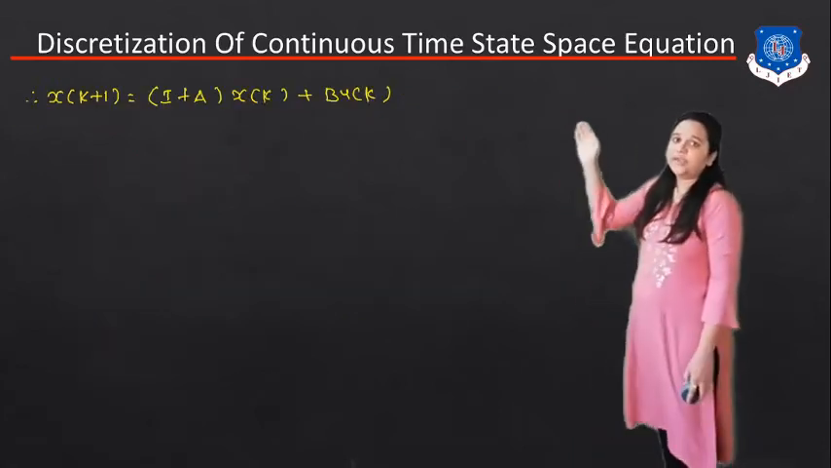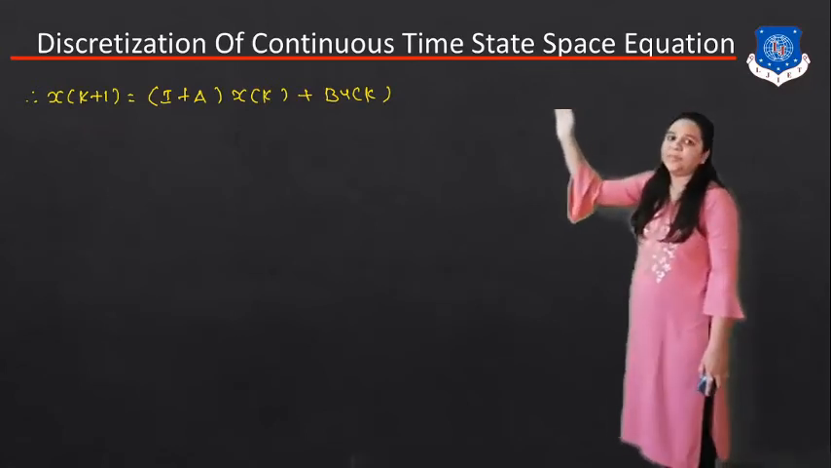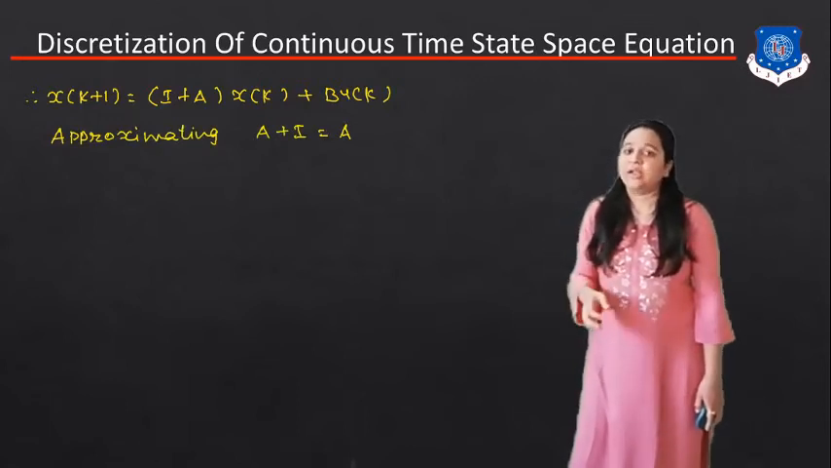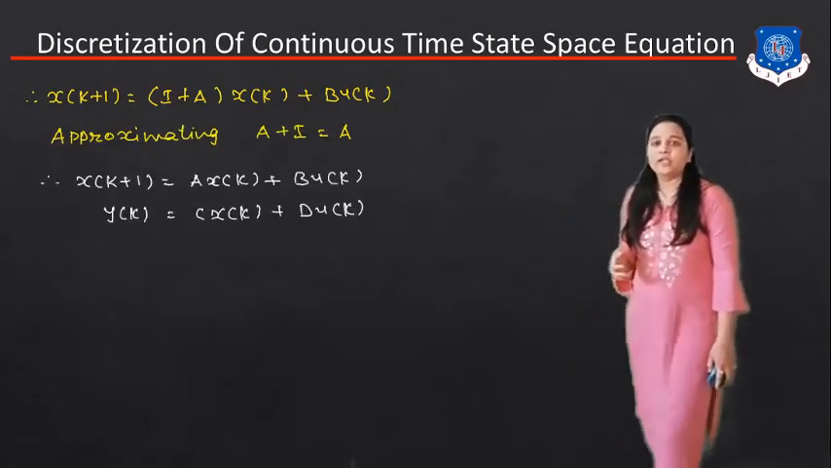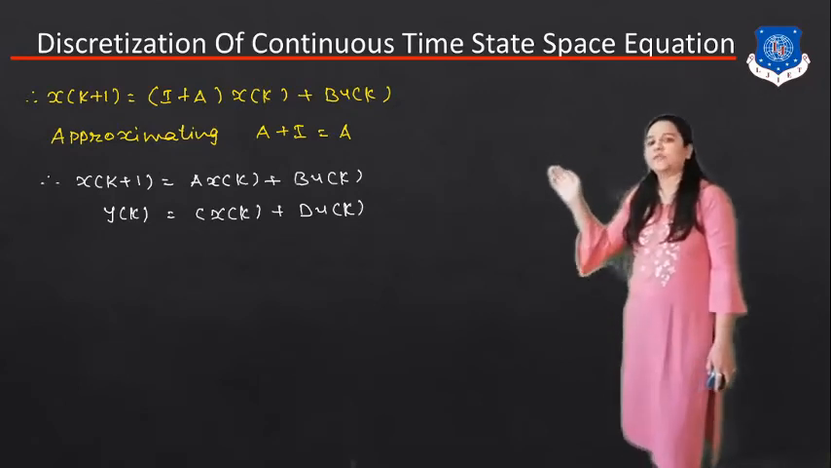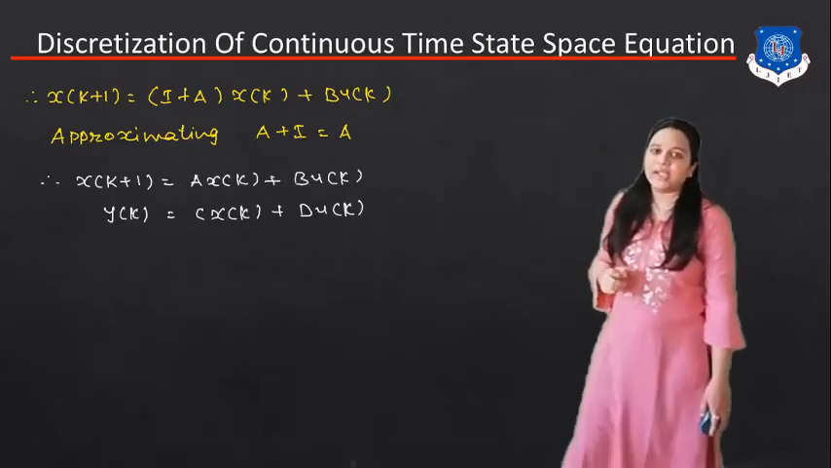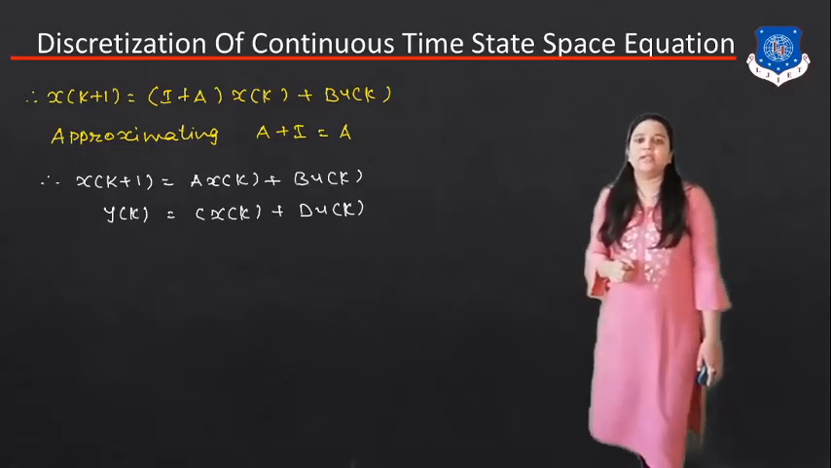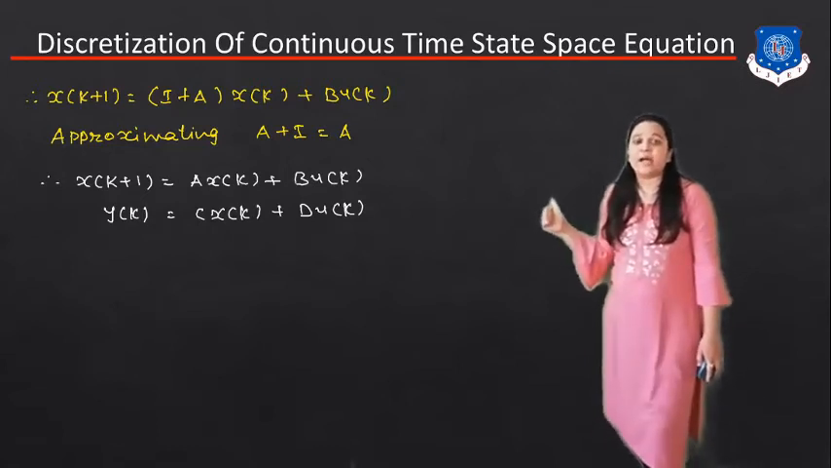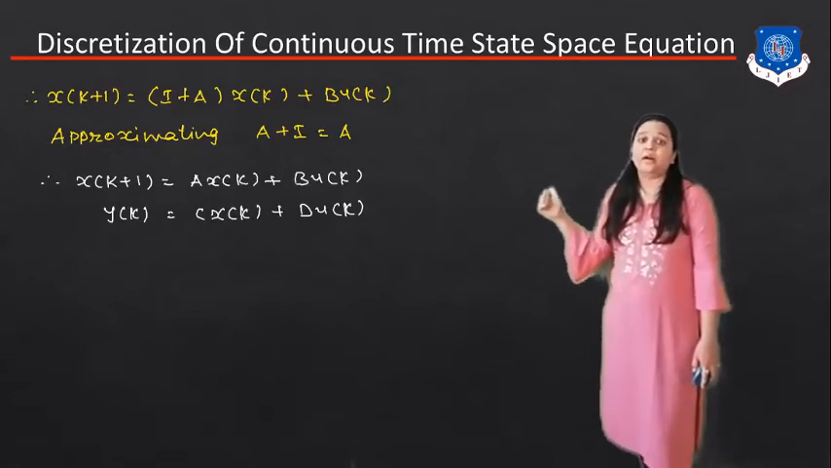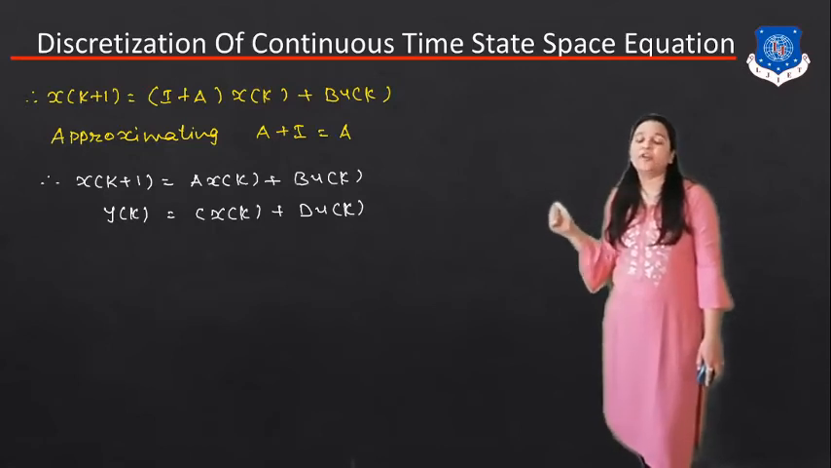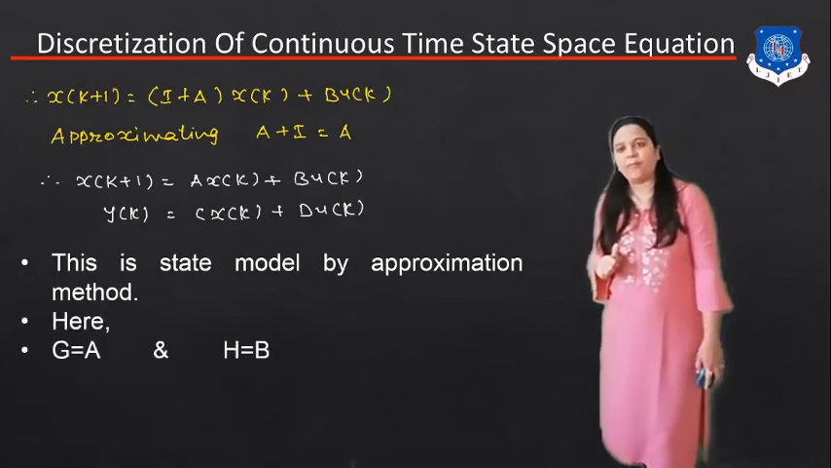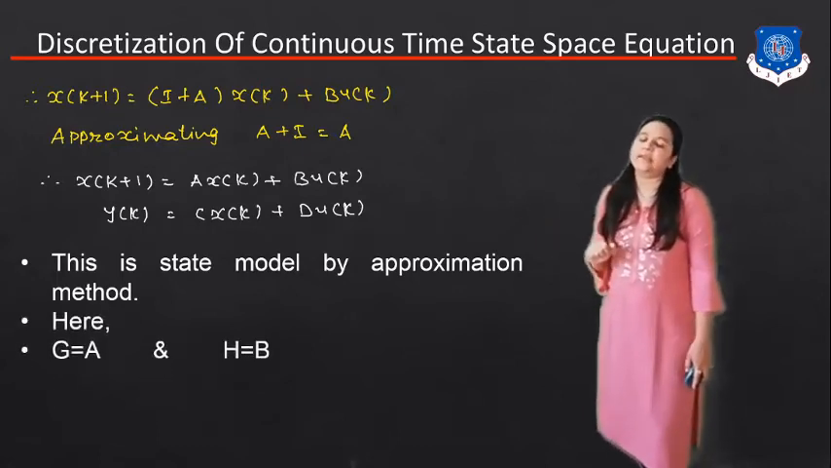So x(k+1) is nothing but (I plus A) x(k) plus B u(k). Approximately, A plus I is equal to G. So we can get x(k+1) is equal to G x(k) plus H u(k), and y(k) is equal to C x(k) plus D u(k). So this is my state space equation for the discretization form. This is the state model by the approximation method. Here G is equal to A and H is equal to B.